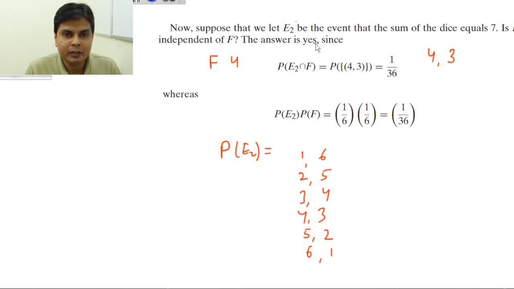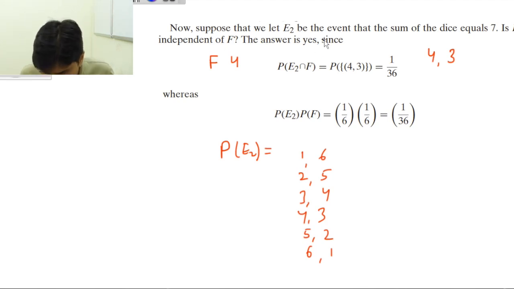But you see, in this case, suppose now you will win the prize if the sum of the dice equals 7. Now your friend is coming with the news. Then you are least bothered. Why are you least bothered? Suppose your friend comes and tells you that 2 has come. Then you say, so what? 2 has come, now I have to obtain 5. Probability of obtaining 5 is 1 by 6. So I may win, I may lose. If your friend comes and says no, 4 has come, then you say, so what? 4 has come, I have to obtain 3. So probability of obtaining 3 is, for a fair die, 1 by 6.